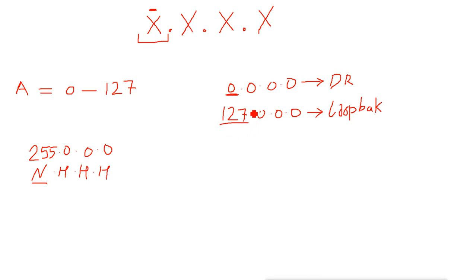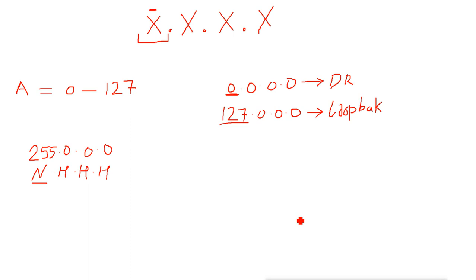If you send any data to any IP address which starts from 127, it will return back to you. It will not go anywhere. It will loop back to the machine itself. So this one is also reserved, and we can't use it. We can use it only for testing purposes. We can't use it for any machine or any device.